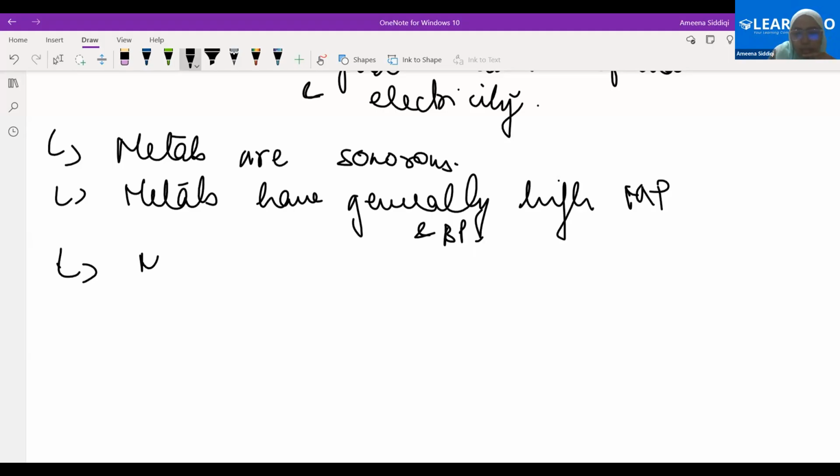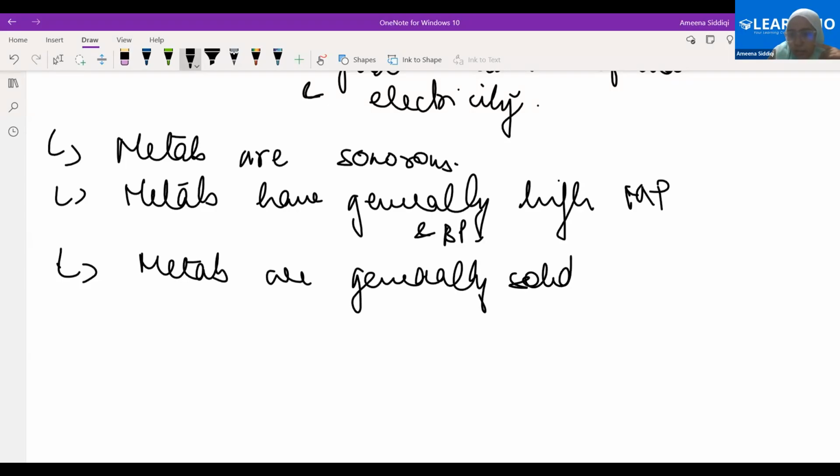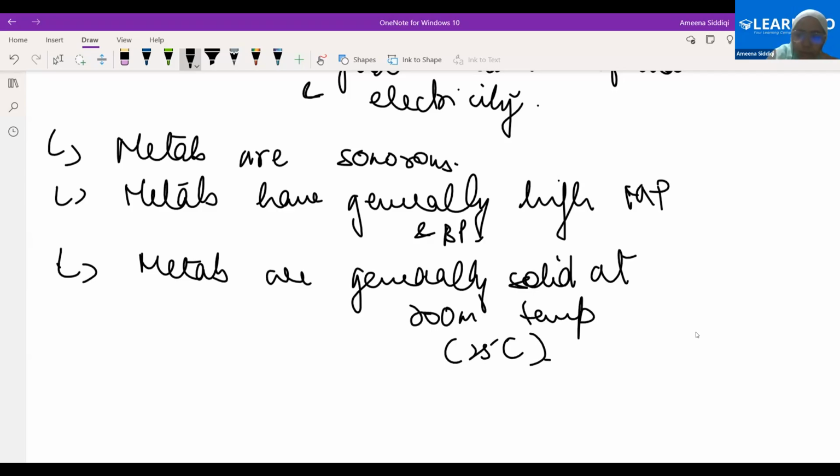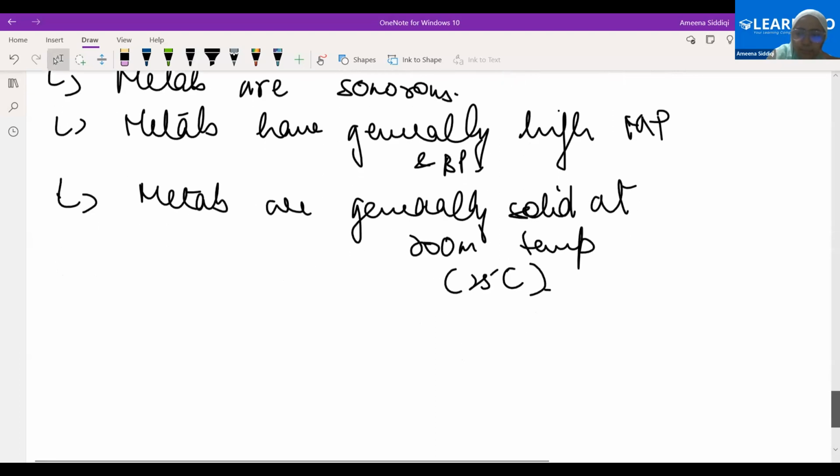Metals are generally solid at room temperature. Always mention room temperature. What's the room temperature? 25 to 27 degrees Celsius. Okay.